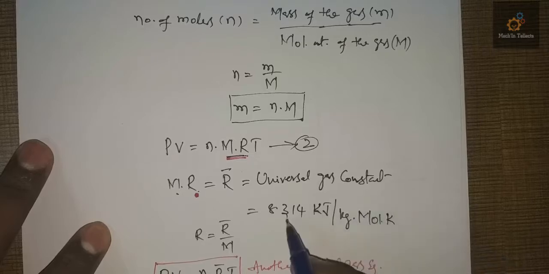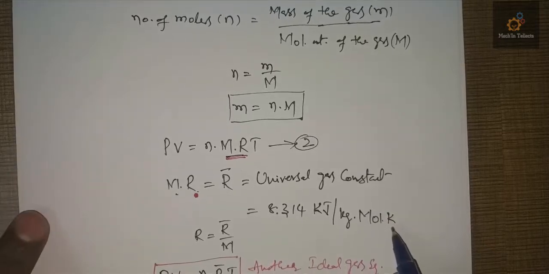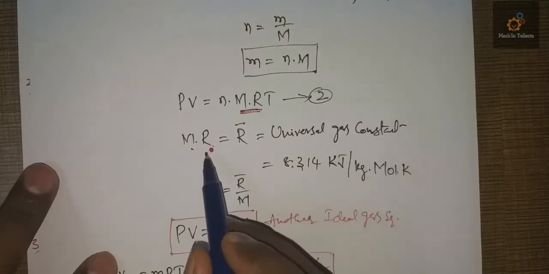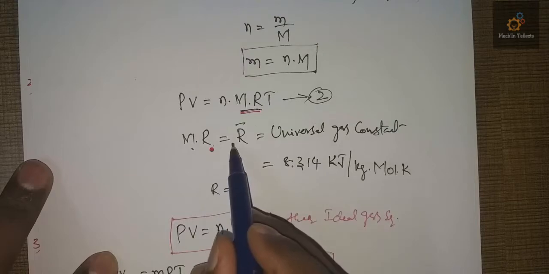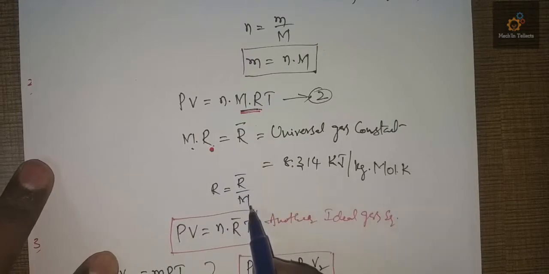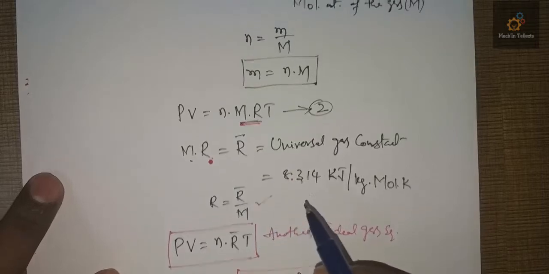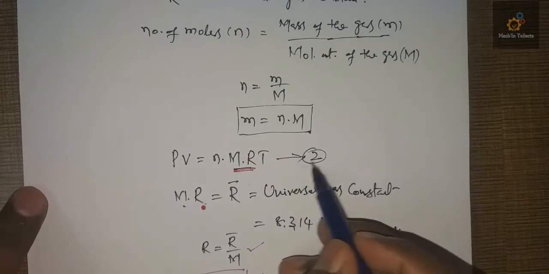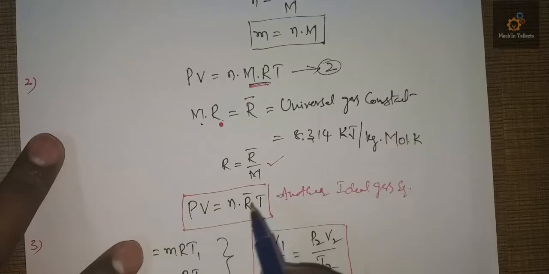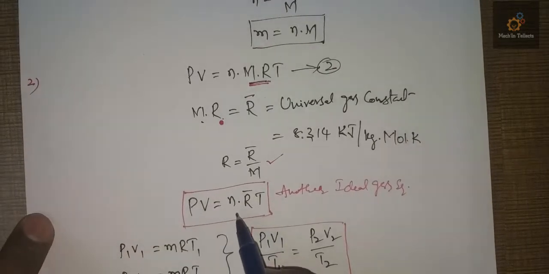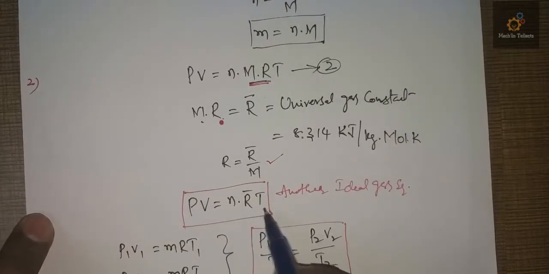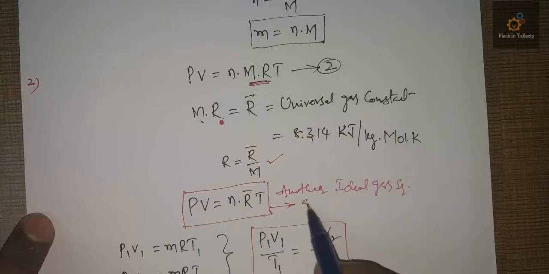Its value is 8.314 kilojoule per kg mole Kelvin. And here the characteristic gas constant can be written as R bar by M. If you substitute this in the ideal gas equation, you will get PV is equal to n R bar T. This is another ideal gas equation.